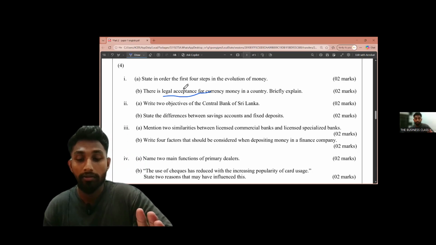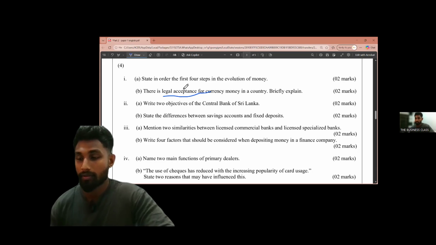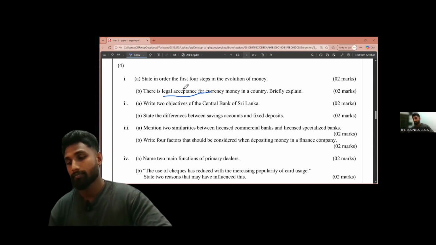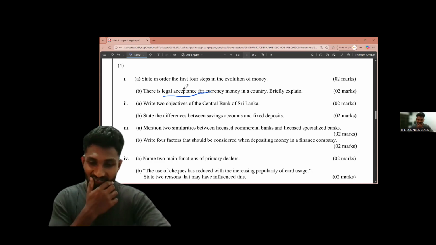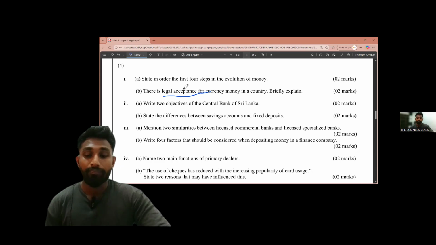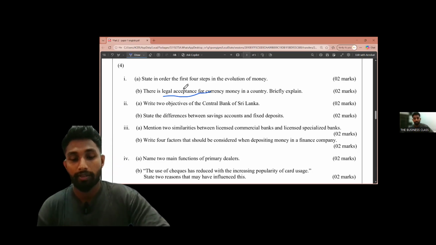In Sri Lanka, currency notes and coins issued by the central bank carry legal tender status.